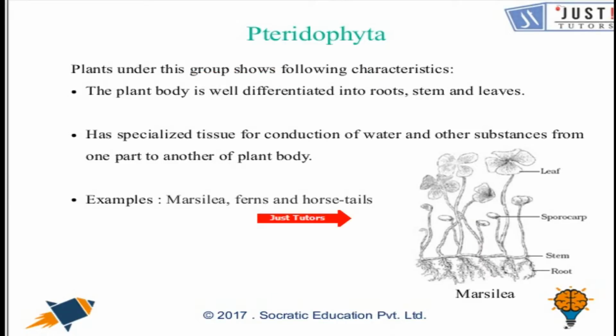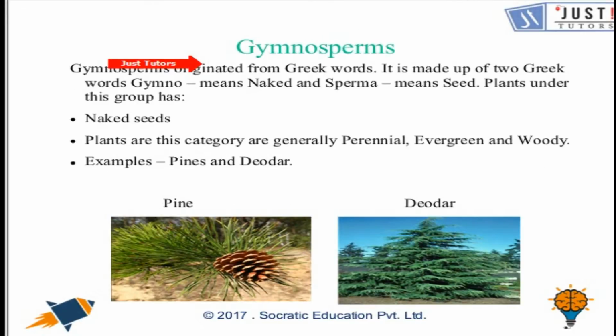Let's move forward and talk about gymnosperms. If you talk about gymnosperms, they bear seeds and the seeds are naked, like they're not covered. The word gymnos means naked and sperm means seed. Examples could be pines, deodar and cycas.